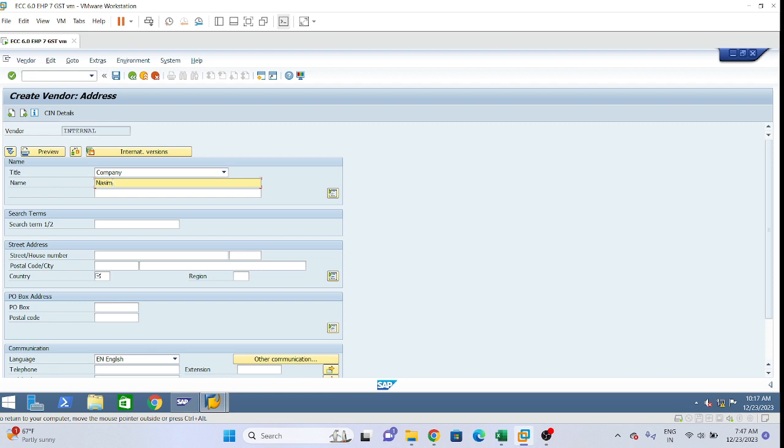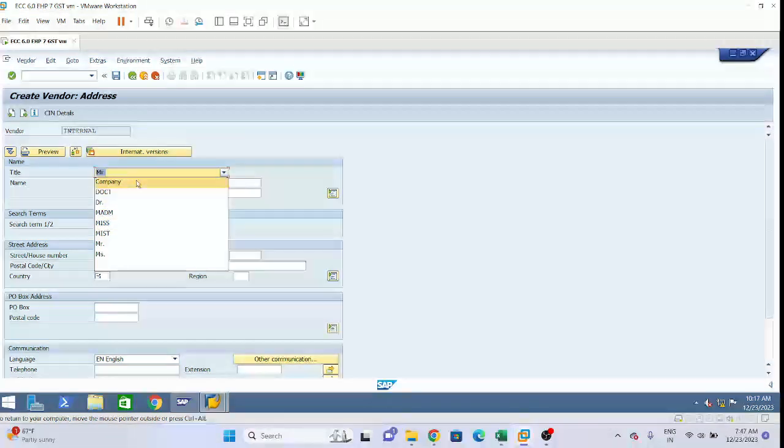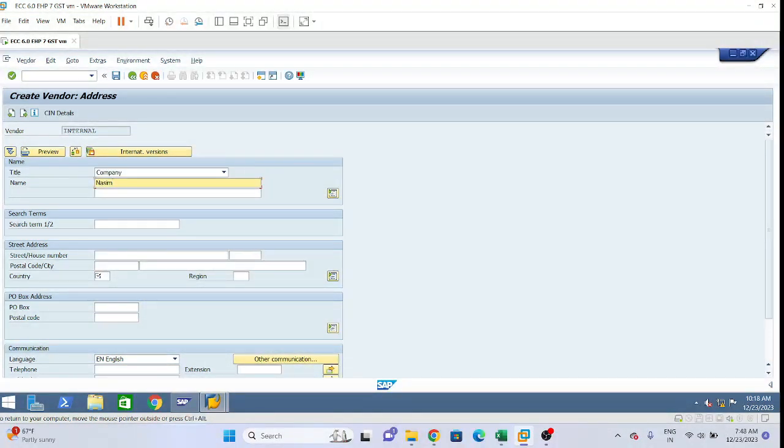Suppose we are dealing with any company, this can be done. If we are dealing with any person, we can take that also, no issue. But a company can also be a vendor, right? Let's suppose we are purchasing steel from Tata Steel. So company can also be, and if it is a person, then person also. So title company, and name, any name of the vendor we will give. Naseem Private Limited, let's suppose.